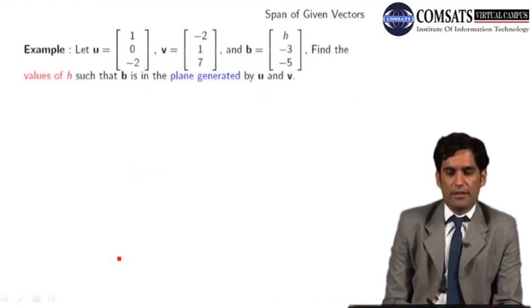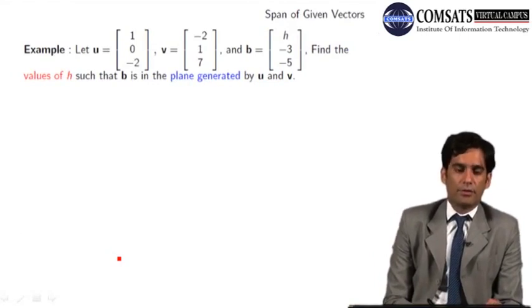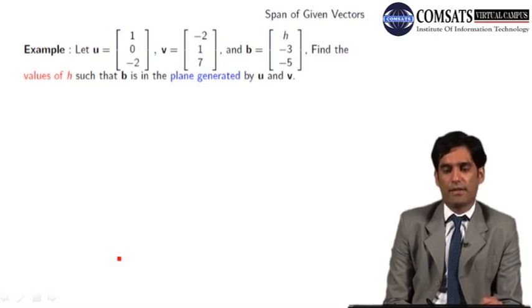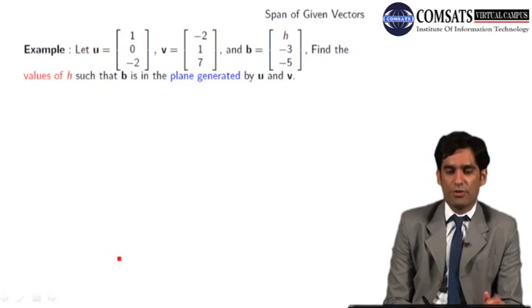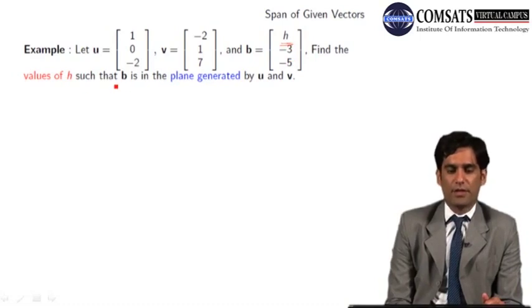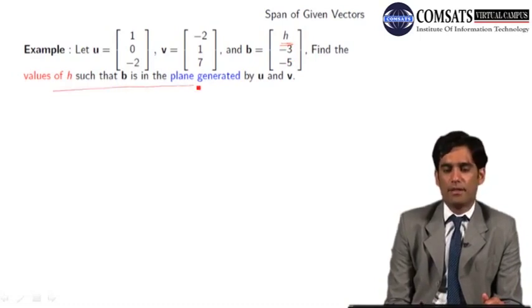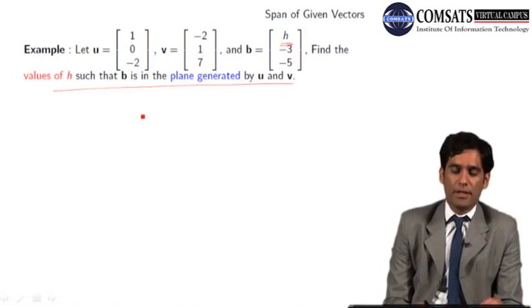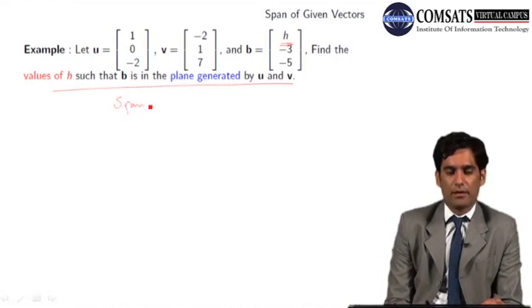So here is another example. You are given the vector U and V from R3 and another vector B from R3 which contains an unknown H. Find the values of H such that B is in the plane generated by U and V. The plane generated by U and V हमें पता है कि वो क्या होता है, span of U and V.